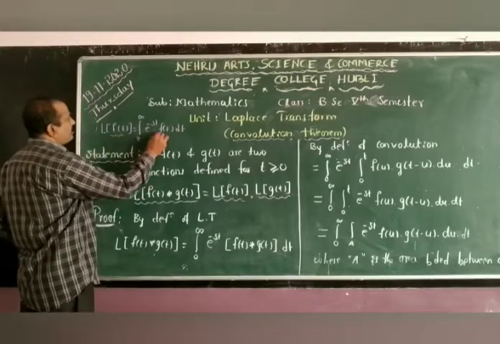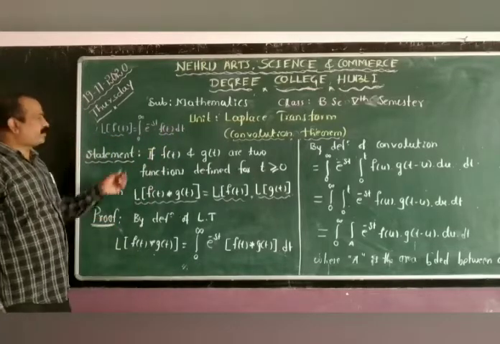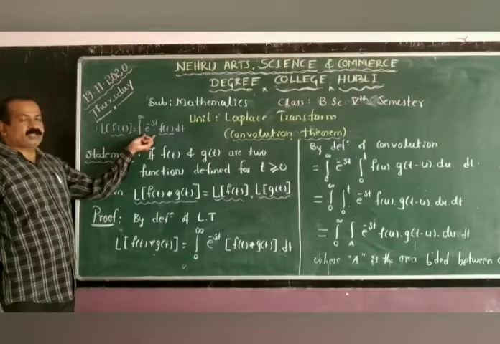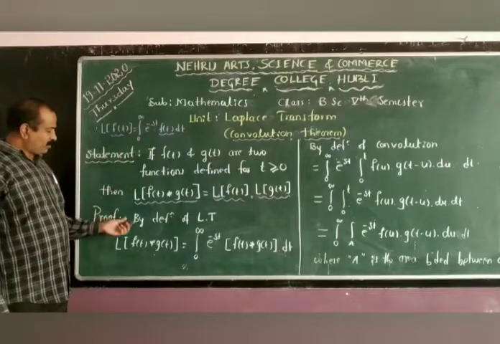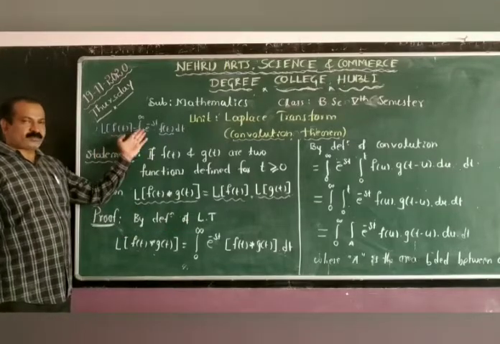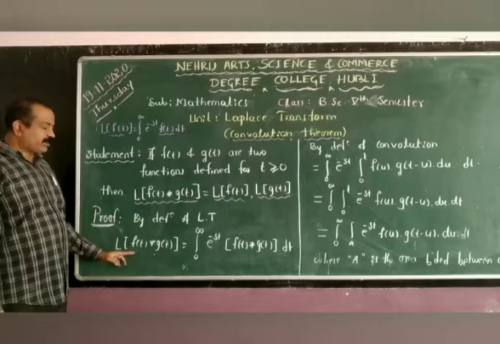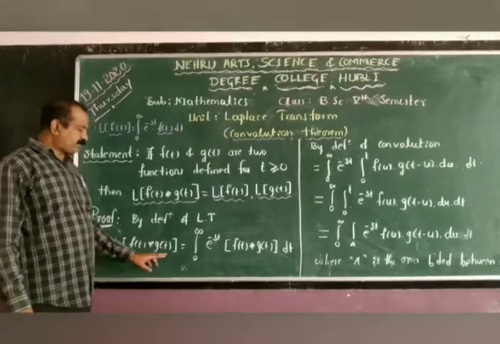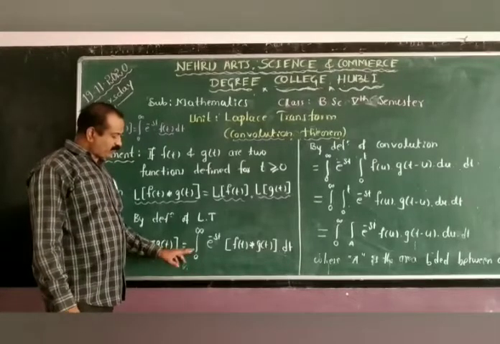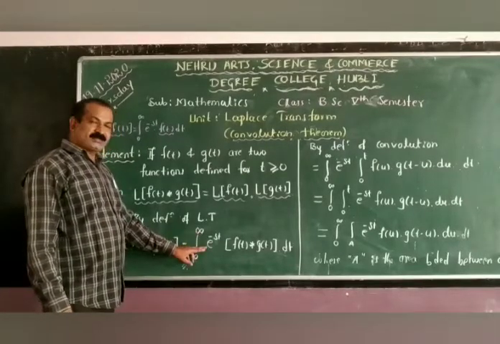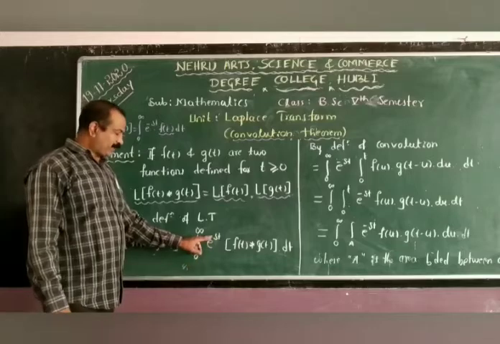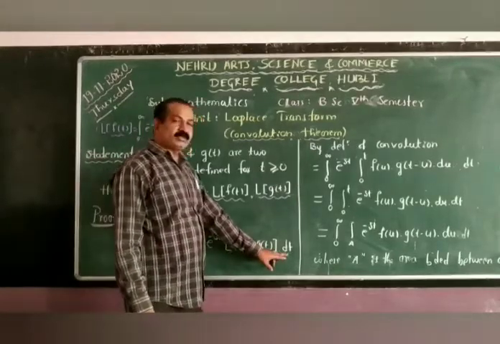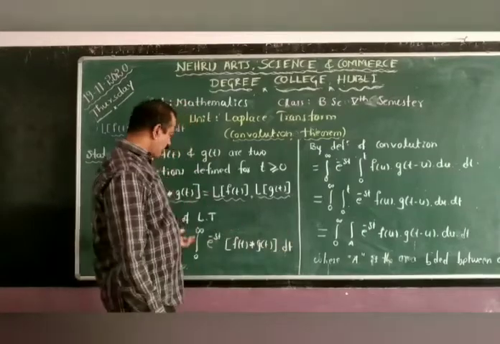But here, instead of f of t, we have f of t star g of t. So L of f of t star g of t equals integration from 0 to infinity e raised to minus st into f of t star g of t dt.